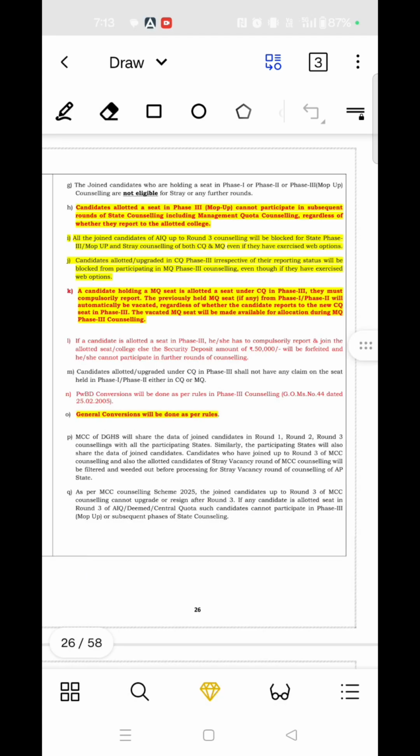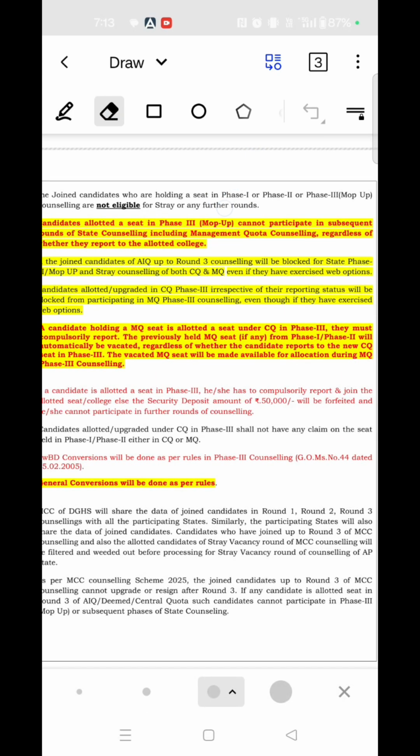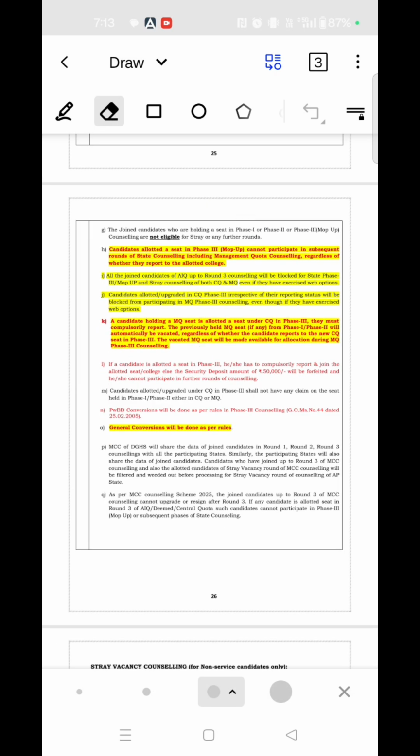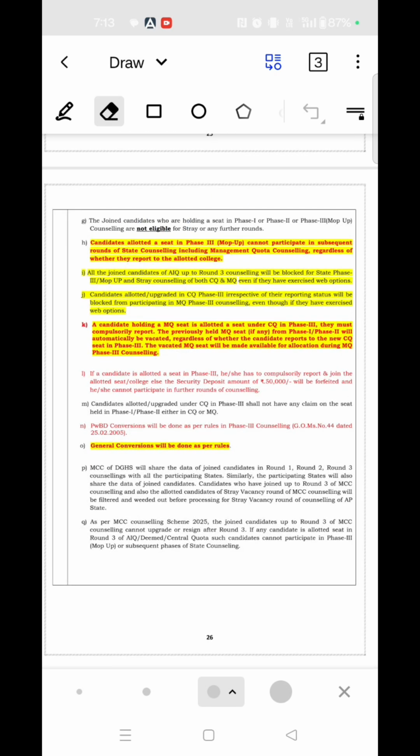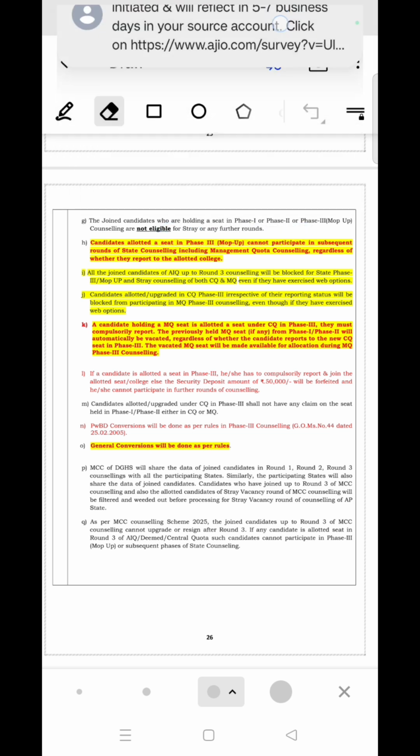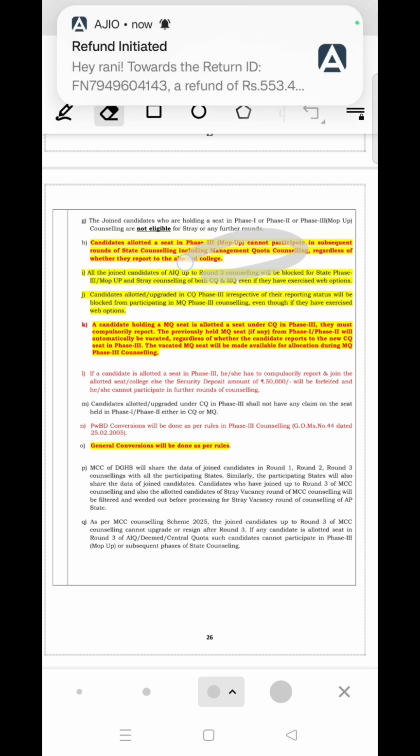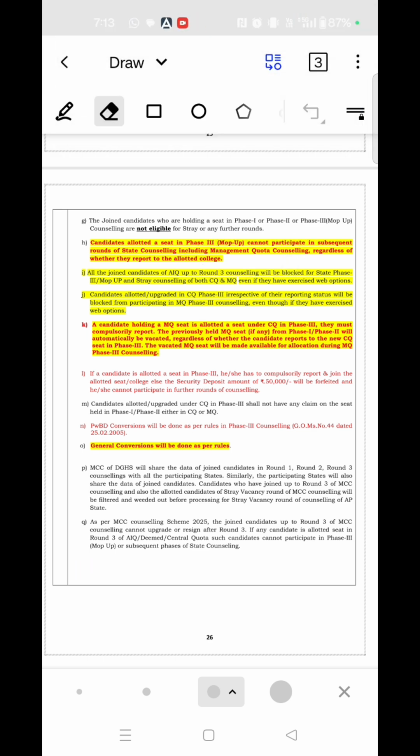So you should remember that joined candidates who are holding a seat in phase 1 and phase 2 or in the mop-up round of the state counseling are not eligible for the stray round or any other further rounds. So they are also not eligible for the management quota counseling, regardless of whether they have reported to the allotted college or not.